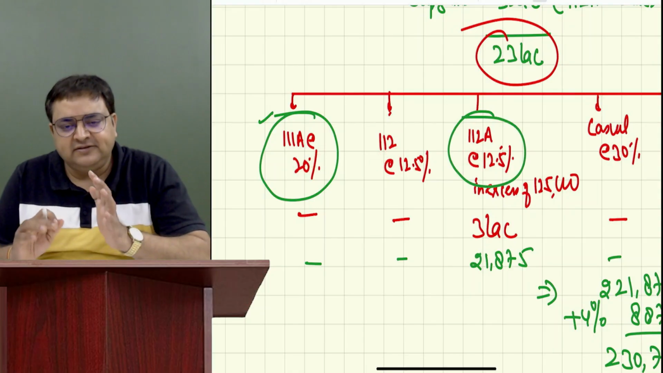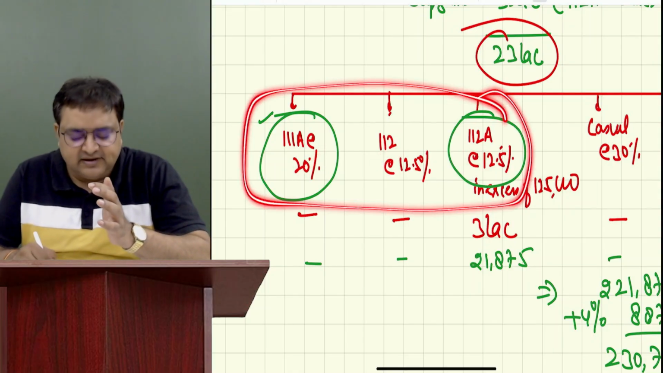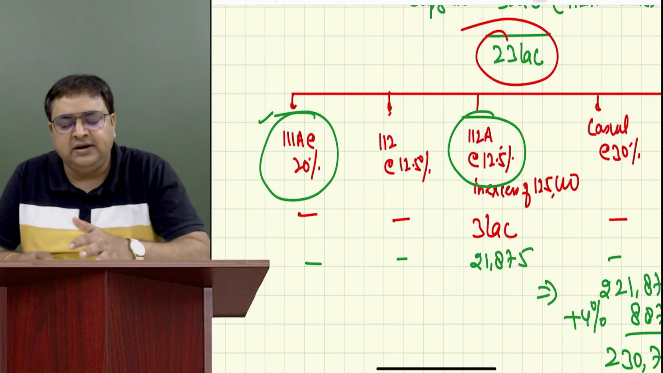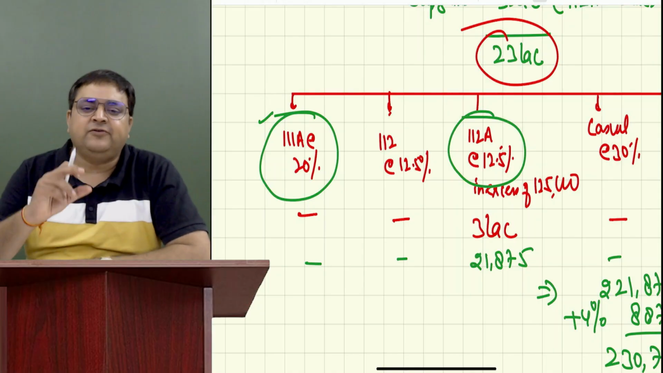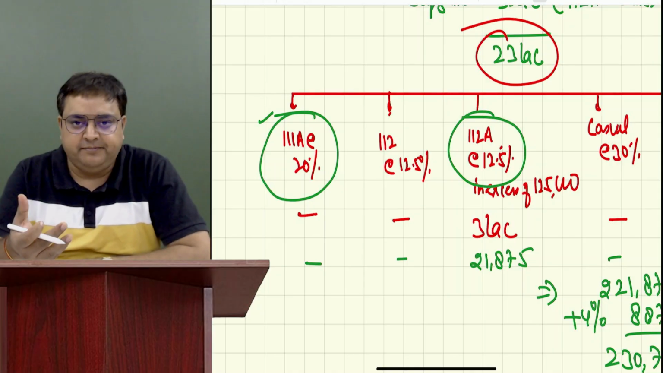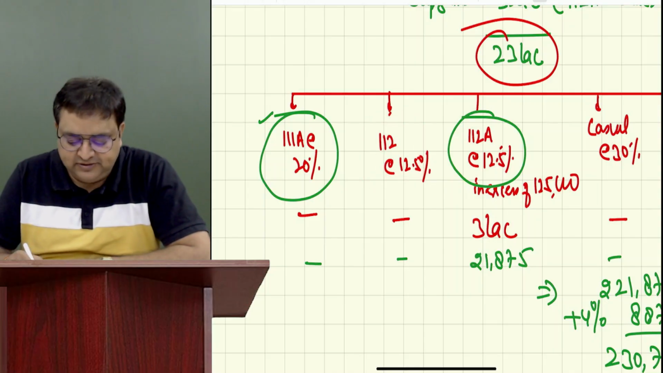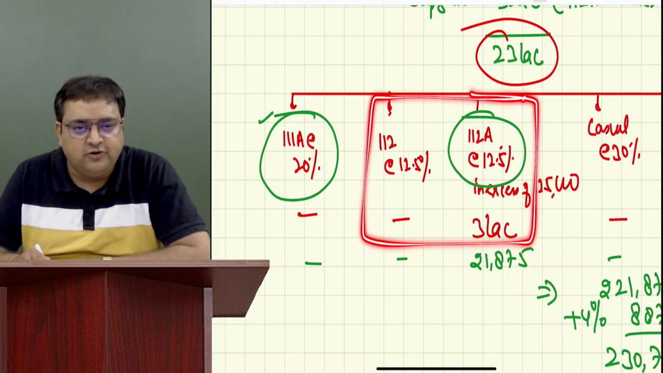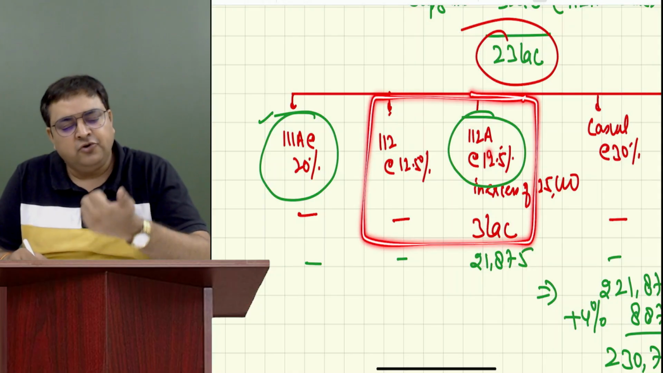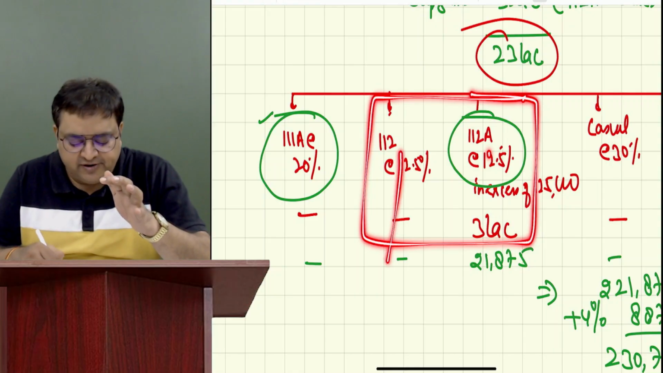Guys, what is this 111A, 112, 112A? These all are capital gain sections. I will be telling you more in detail in the chapter of capital gain. But as of now, I have just given you the tax rate on them. What is 112? 112 is other long term. So these two are long terms. 112A equity shares. All other things would be 112.